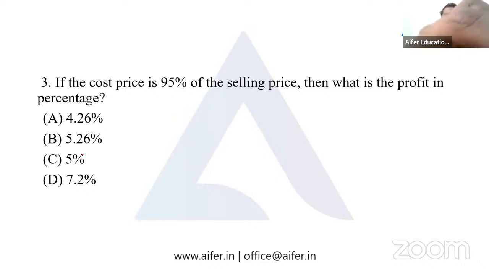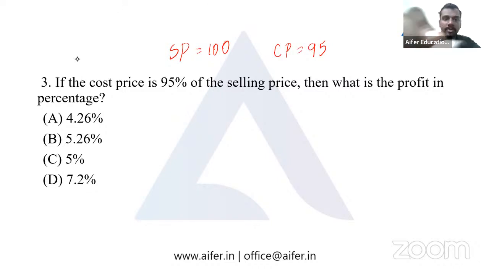So let's take the selling price as 100, from which we get the cost price as 95, because it's directly given in the question: cost price is 95% of the selling price. So we'll be having cost price equal to 95. The question is the profit percentage.